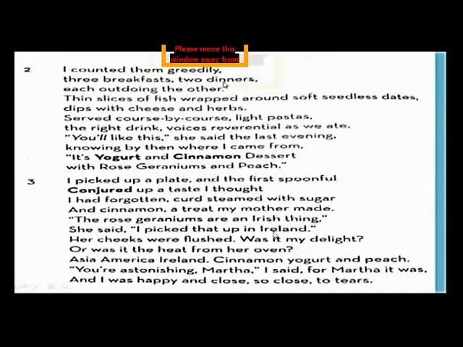I picked that up in Ireland." Her cheeks were flushed. Was it my delight, or was it the heat from her oven? "Asia, America, Ireland. Cinnamon, yogurt, and peach. You are astonishing, Martha, I said. For Martha it was. And I was happy and close, so close to tears."